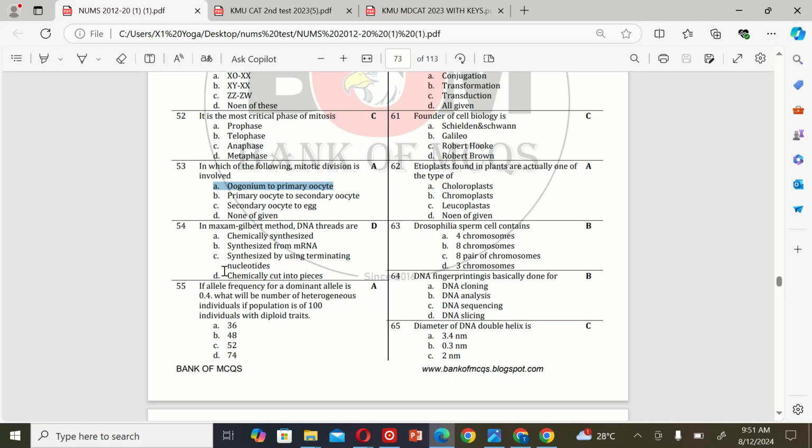The next MCQ is: in Maxam-Gilbert method, DNA threads are A. Chemically synthesized, B. Synthesized from mRNA, C. Synthesized by using terminating nucleotides, and D. Chemically cut into pieces. So the correct option is D.